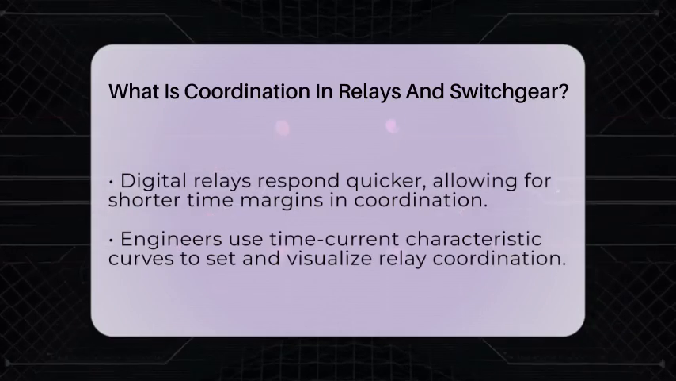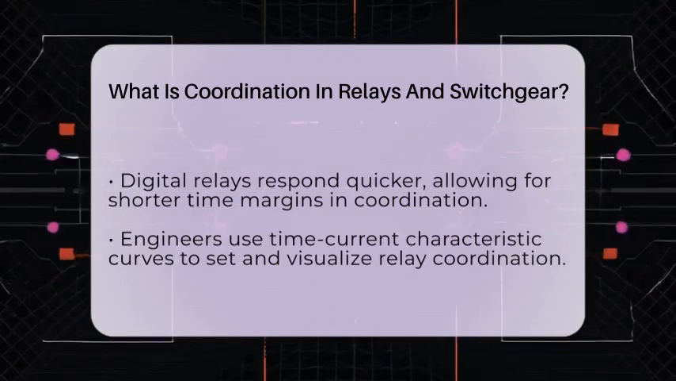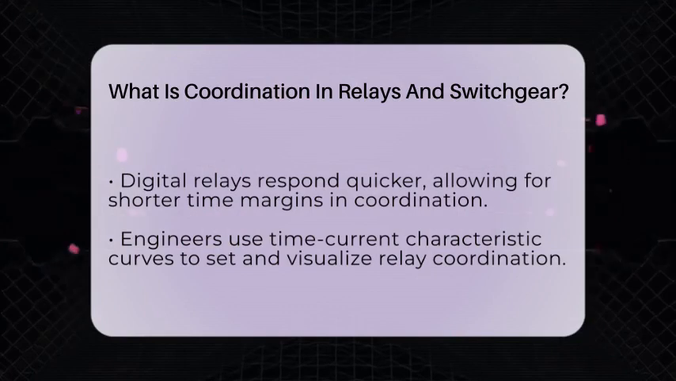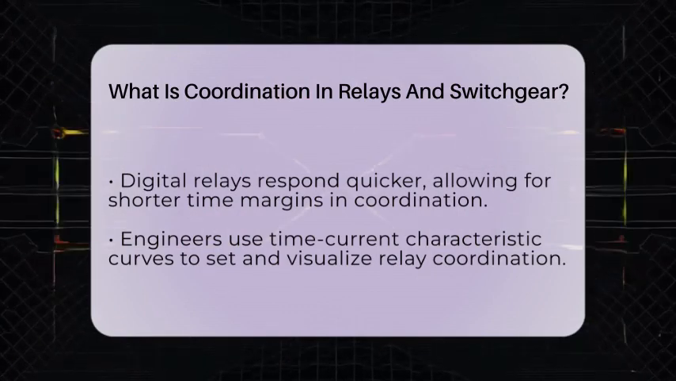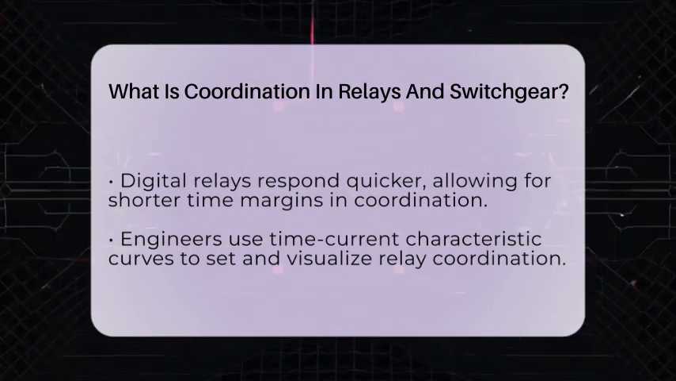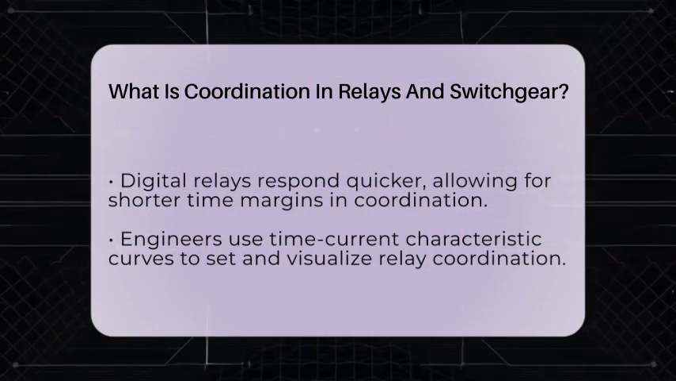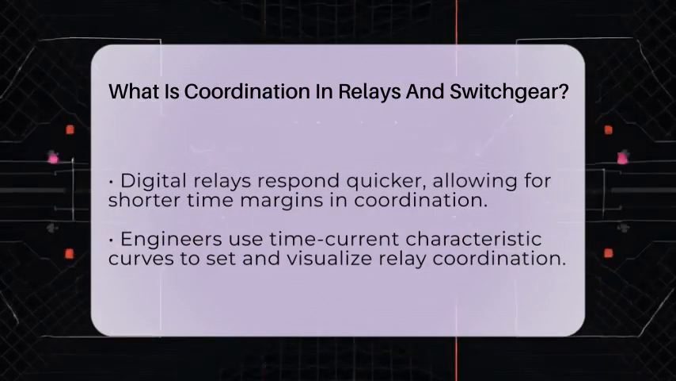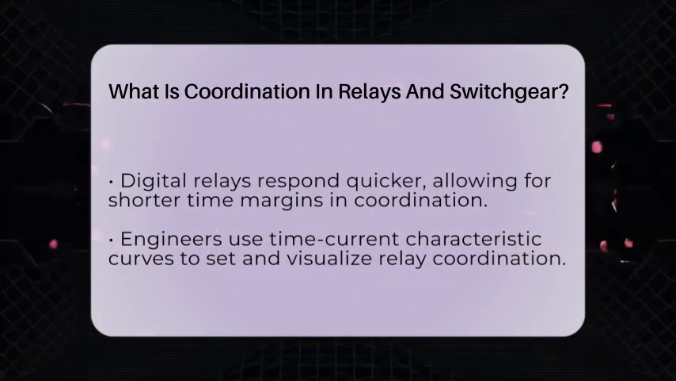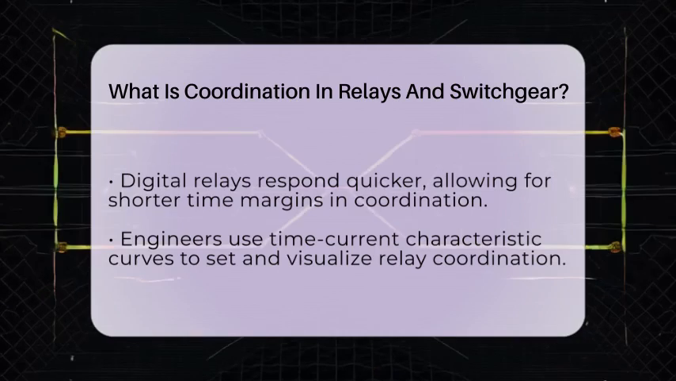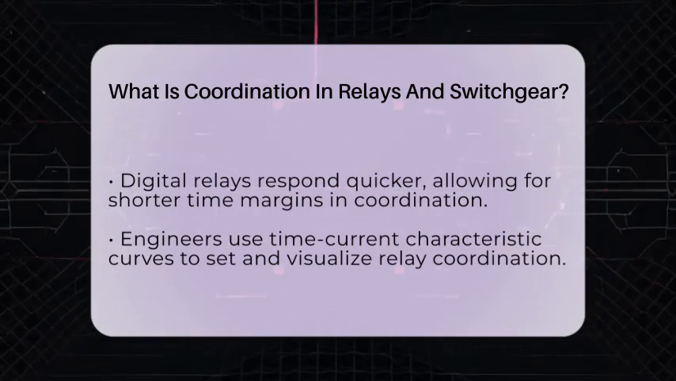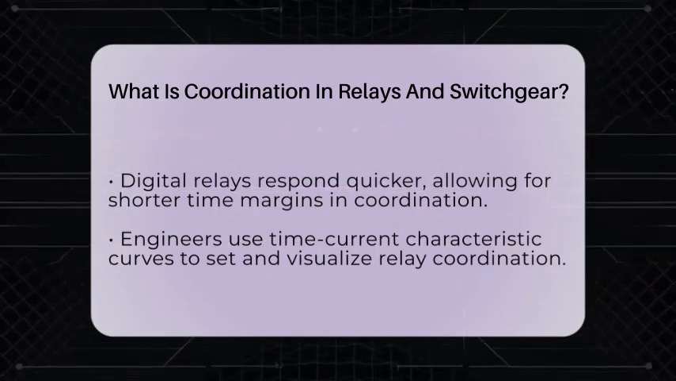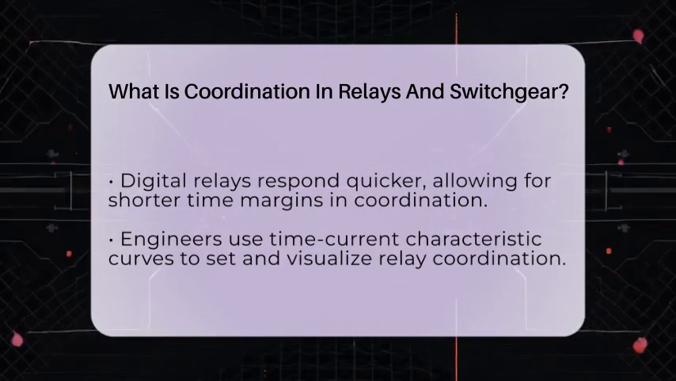Another key aspect is maintaining a time margin, usually between a quarter and half a second. This margin accounts for breaker operation times and relay response delays. Digital relays respond faster, so they can have shorter margins. Engineers use time-current characteristic curves to visualize and adjust these settings, ensuring everything works smoothly.